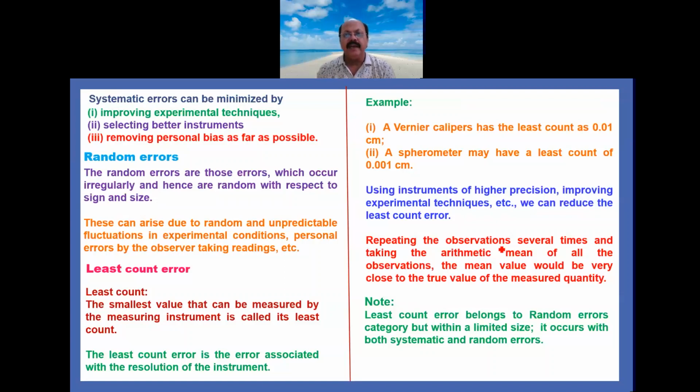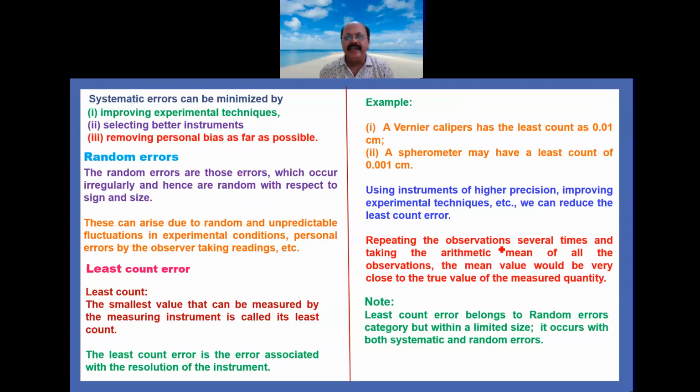Now the second error is random errors. As its name indicates, the error occurs randomly, that is, irregularly, without any known reason. The error is coming, meaning you are performing your experiment, your experimental technique is totally improved, you are using better instruments, no personal bias is there, even then you are getting the error in the reading, and that is known as the random error. So random errors are those errors which occur irregularly and hence are random with respect to sign and size.